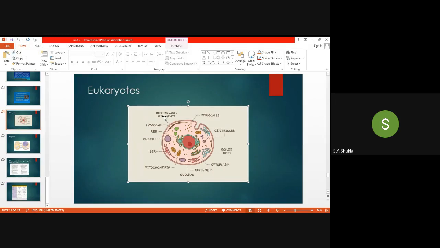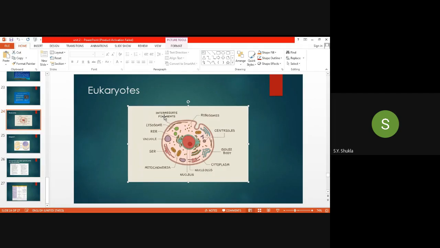Then the intermediate filament. This is again a very important filament which comes under the cytoskeleton. Cyto means the cell. Skeleton provides the cell with a size and shape; they provide it to the cell.